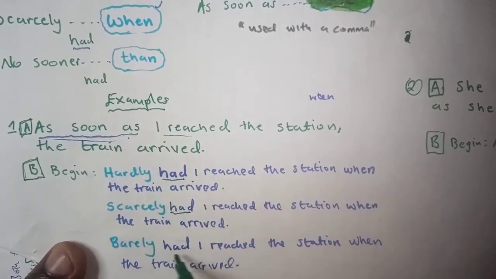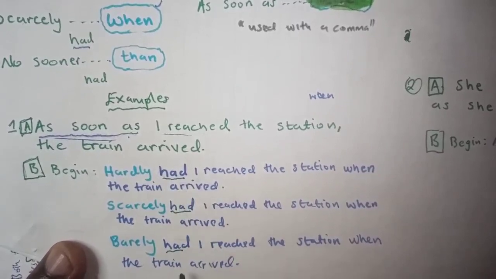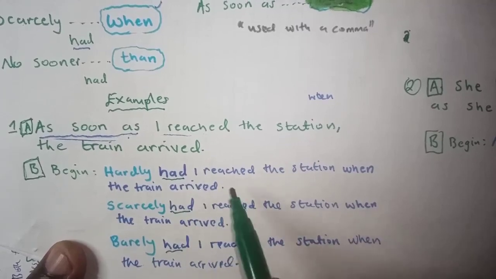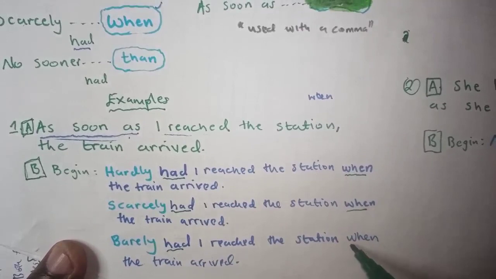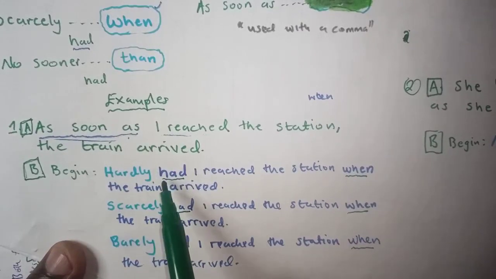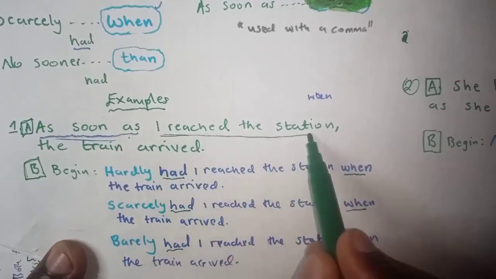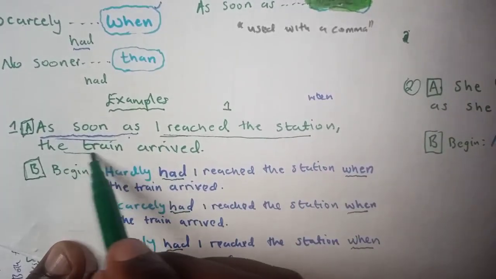Okay, that's what we look at when marking. And then the connection now, what is connecting these two events is when. Okay, when connects the two events. So event number one is I reached the station. That is event number one. Event number two is the train arrived.